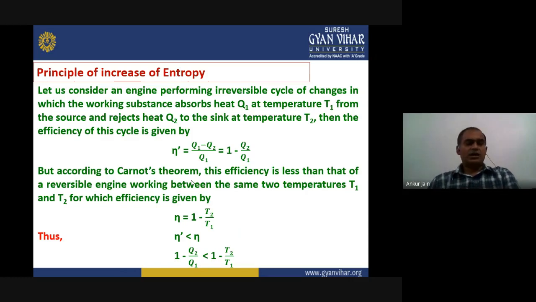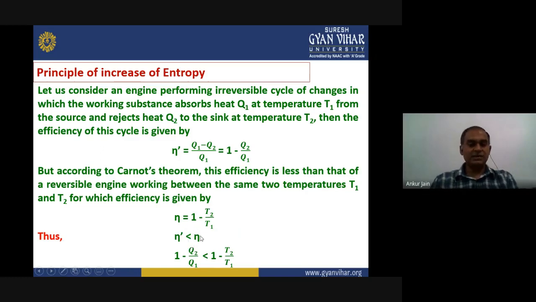Now we know, according to the Carnot theorem, which we studied after the second law of thermodynamics, that the efficiency of any engine should be less than that of a reversible engine working between the same set of temperatures, T1 and T2. So the efficiency of a reversible engine working between T1 and T2 can be written as eta equals 1 minus T2 upon T1. We know from the Carnot theorem that eta dash should be less than eta.